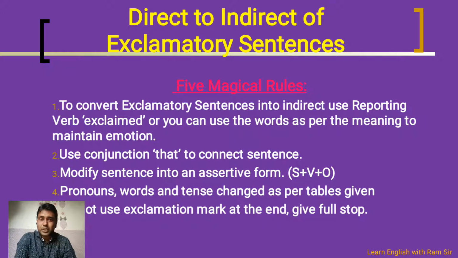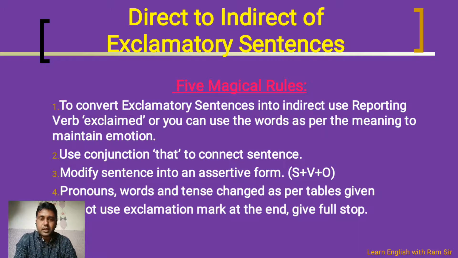Pronouns, words and tense changes happen as per the tables we have already discussed. And at the end, do not use the exclamation mark. You have to remove it, because at last you have to give the full stop, because this sentence is now converted into indirect speech, and already we had modified the sentence into assertive form. असर्टिव फॉर्म में उसका कन्वर्जन करना बहुत जरूरी है, यानी सब्जेक्ट, उसके बाद में वर्ब आएगी और उसके बाद में क्या आएगा? ऑब्जेक्ट. So that is very important.